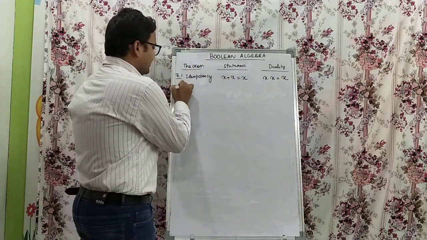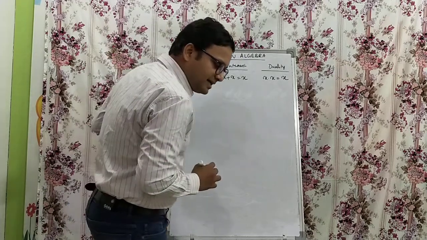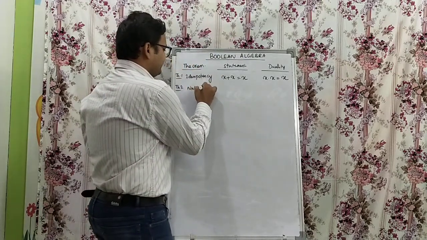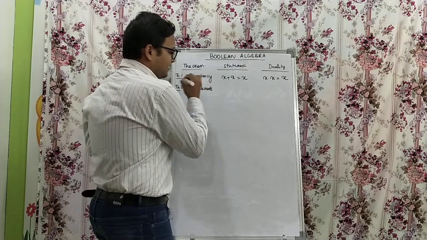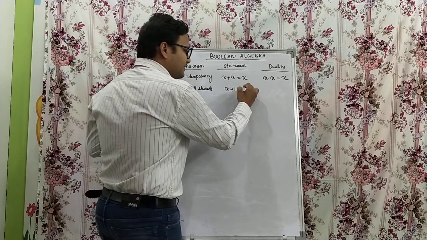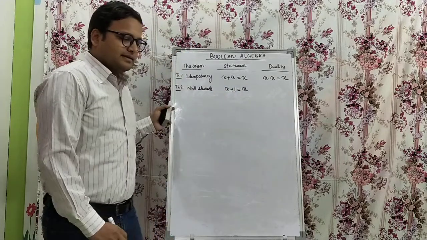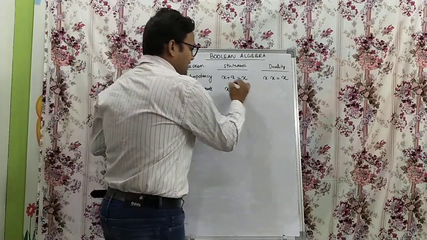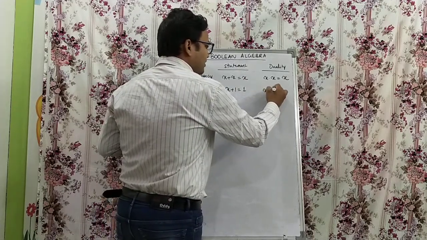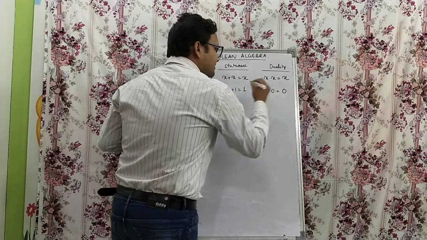Theorem number 2 tells us the null elements. What are null elements? x plus 1 is 1. So for null elements, what you have to do is again the duality, x dot 0 is 0.